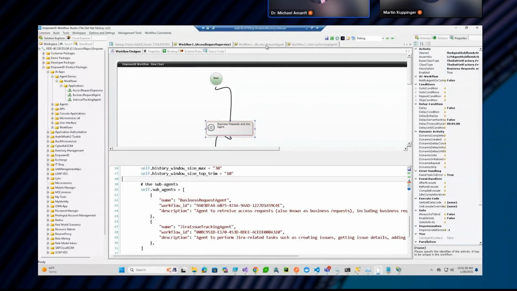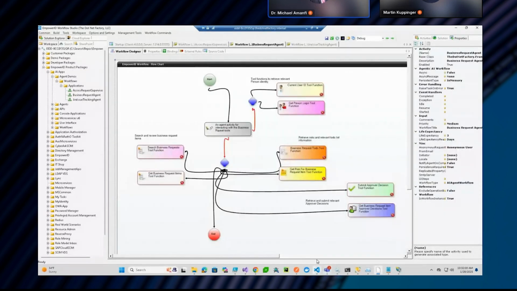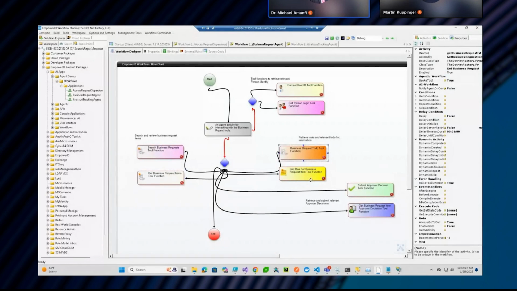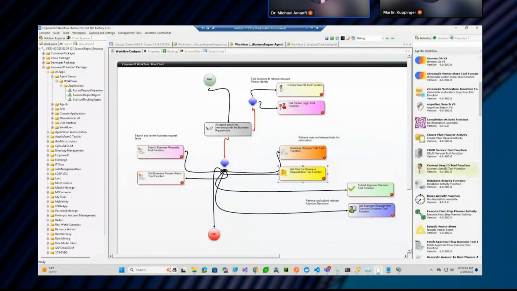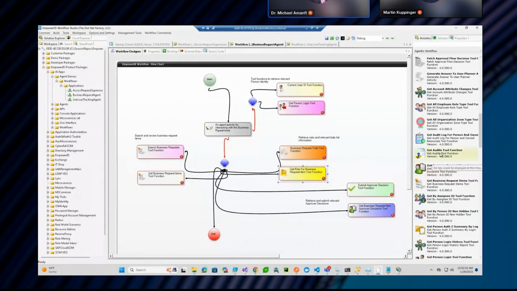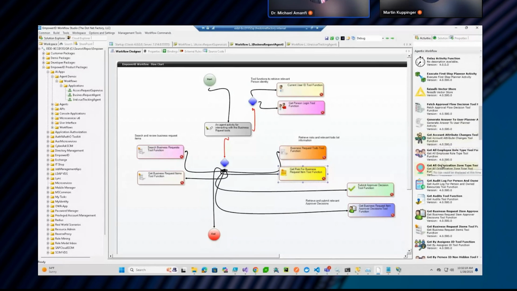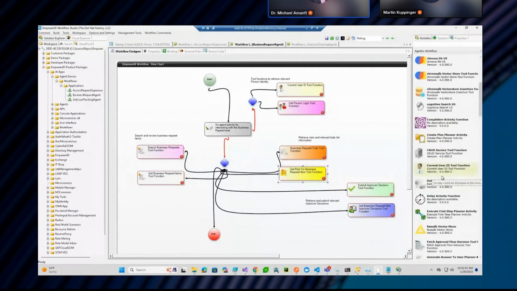If we look at the business request agent, one of the sub-agents, we see here that the agent has access to a bunch of tools. Now, what we do with the EmpowerNow solution is that we ship a bunch of tools out of the box. So if you wanted to retrieve, let's say, audit information from your IGA system, or you wanted to interact with some custom database, or you want to make a call into some external system via our CRAD service, you have the tools to do that.